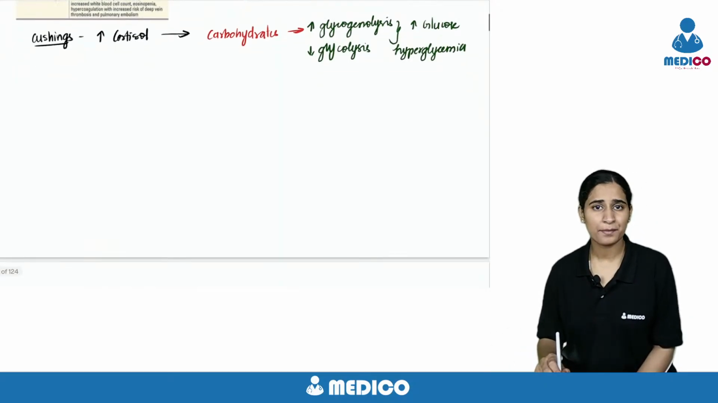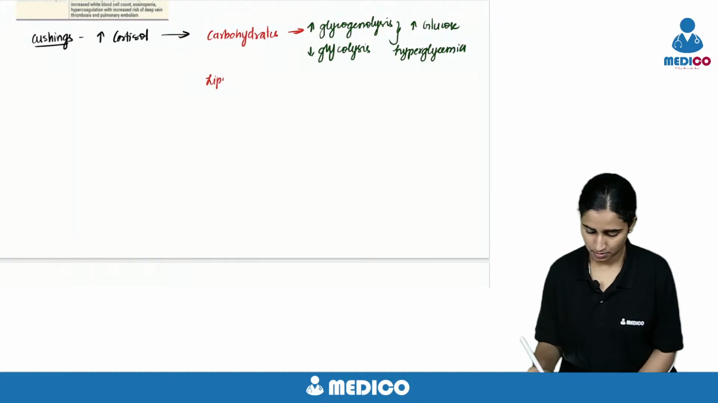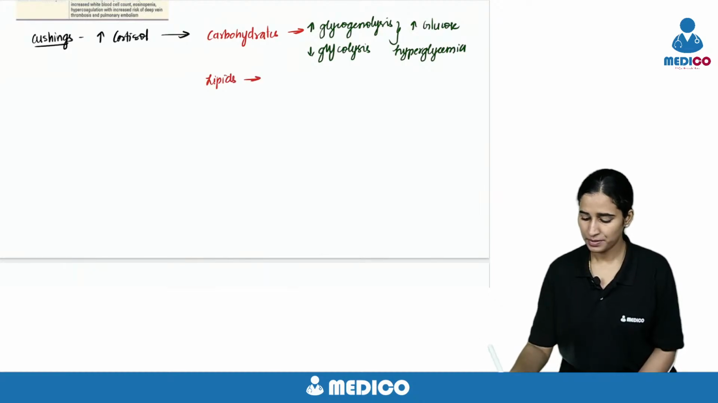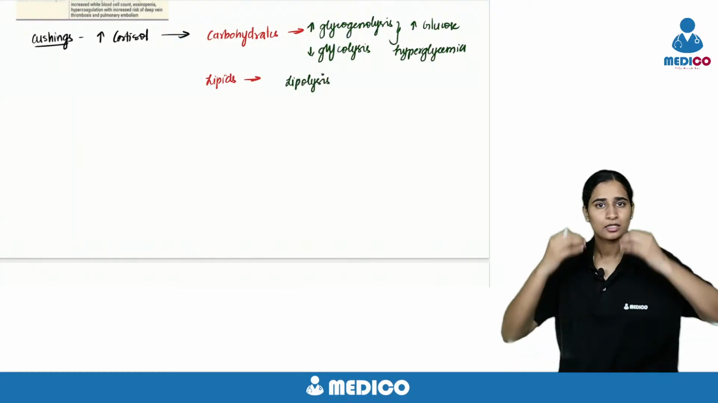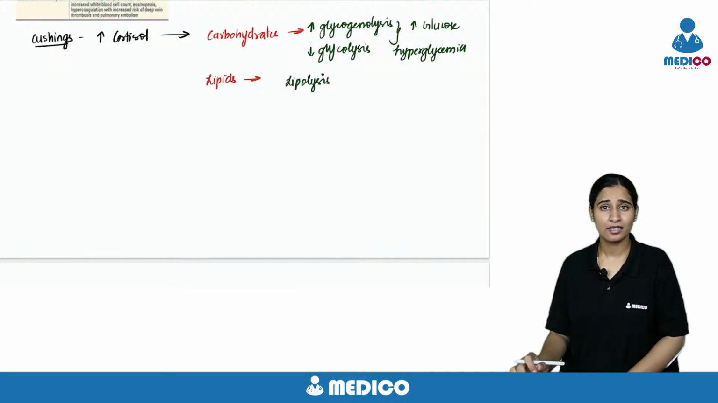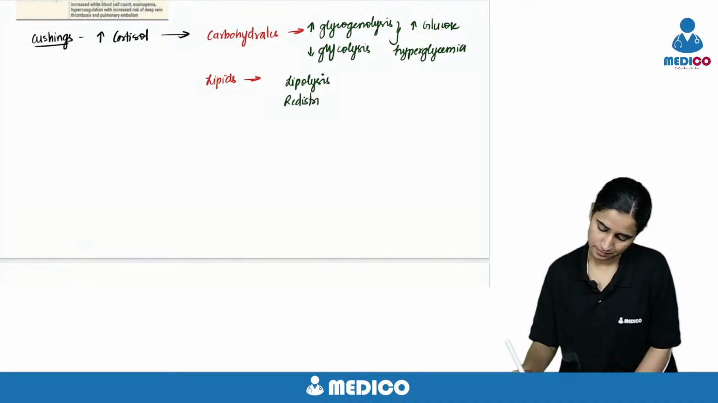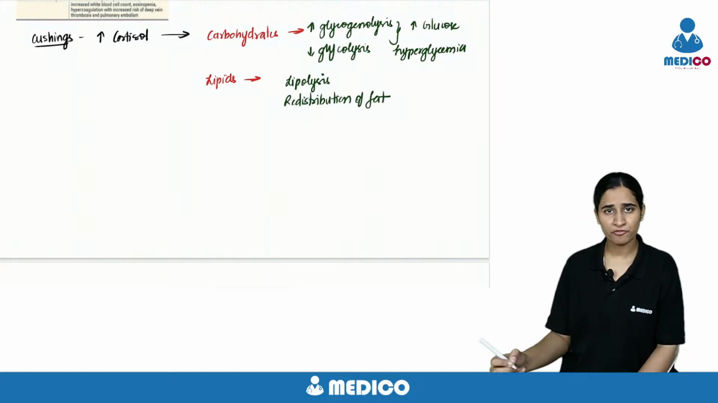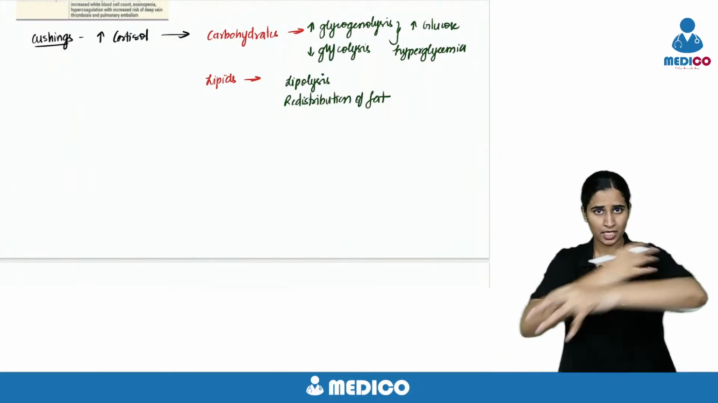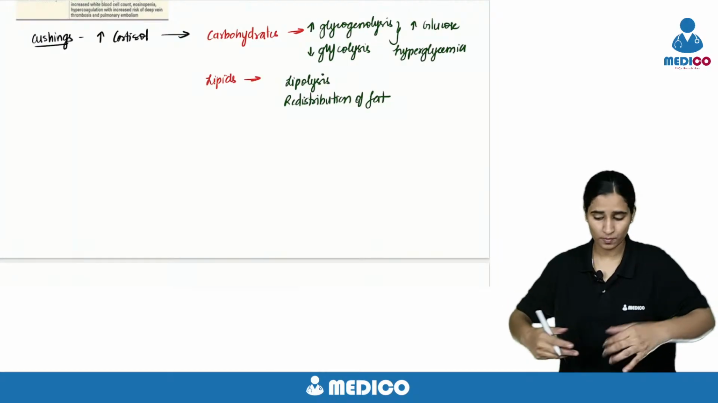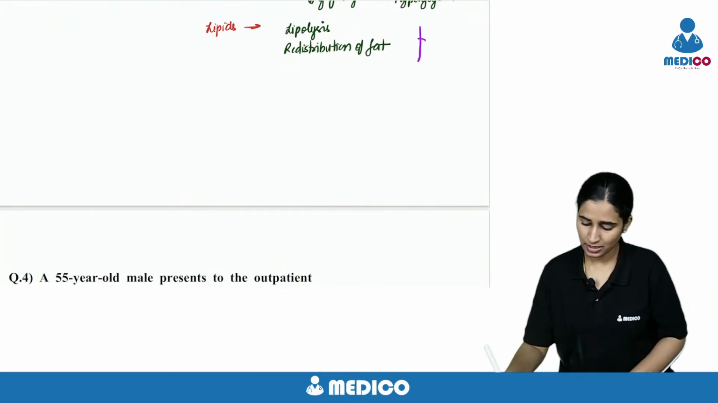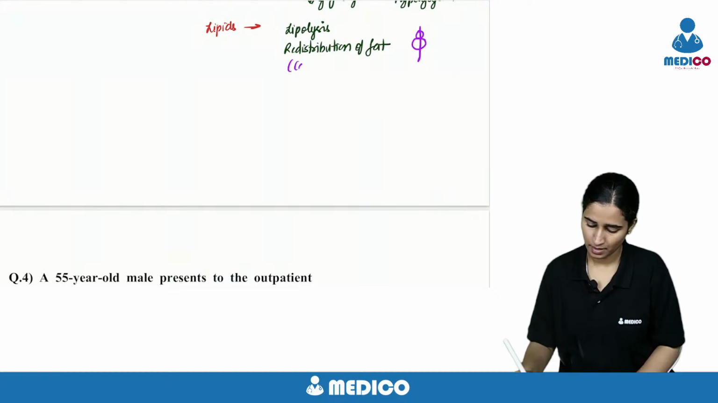Next, what is happening to your lipids? There is lipolysis. The fats are being lipolyzed and there is redistribution of fat. The fat is redistributed from the periphery to the central. So that is why there is central obesity. The person will look like this, lemon on stick appearance.